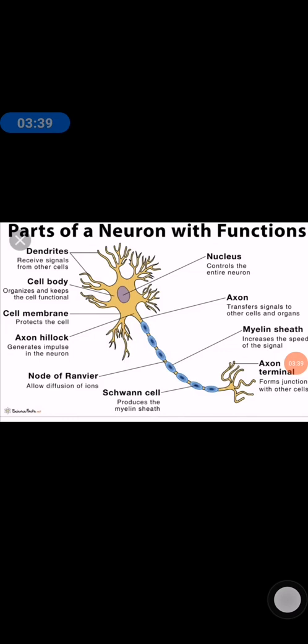And special components of neuroplasm are microfilaments, microtubules and Nissl substance. Under electron microscope, Nissl substance represents the rough endoplasmic reticulum, which is involved with protein synthesis.